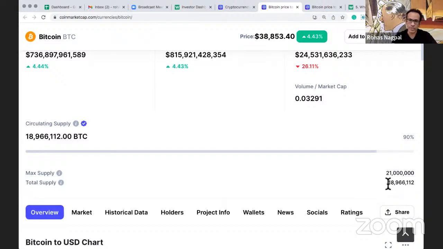And then there is total supply, which in Bitcoin's case is the same. Circulating and total is always the same for Bitcoin. But there are some cryptos where these two numbers are different. So let's take an example of Binance Coin, BNB. When Binance Coin started in 2017, in their white paper, they said, we will issue 200 million coins. After that, every 3 months, every quarter, we will burn some coins, buy back from the market and destroy till there are 100 million left.